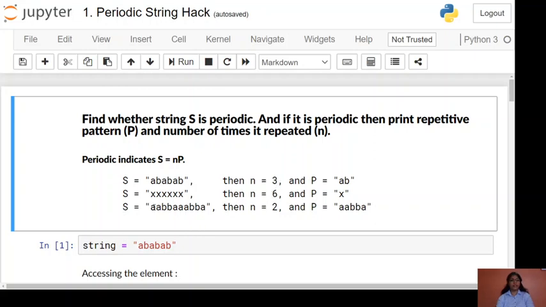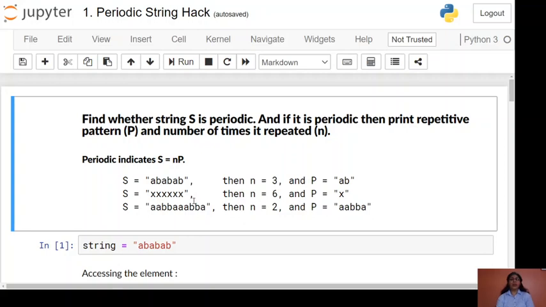Then we have AABBAAABBA, some strange string, but there is a pattern. That pattern is AABBA and it is repeating 2 times. So these are the periodic strings. We have to develop one program that will find whether a string is periodic or not, and if it is periodic then we have to find the pattern.